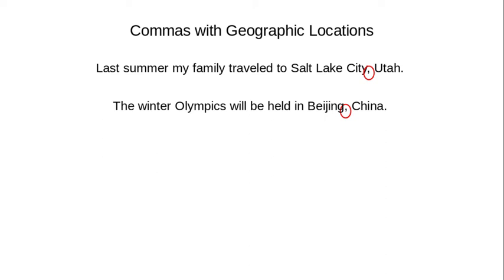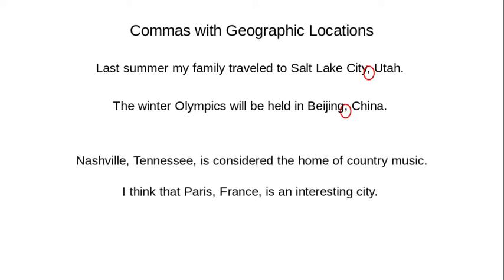If the city and state or city and country is located at the beginning or middle of the sentence, there is a slightly different rule. What do you see here? Nashville, Tennessee, is considered the home of country music. I think that Paris, France, is an interesting city. Do you notice something different with Nashville, Tennessee and Paris, France? If you look closely, you'll see they still have a comma in the middle, but there's also a comma at the end of that word pair also.